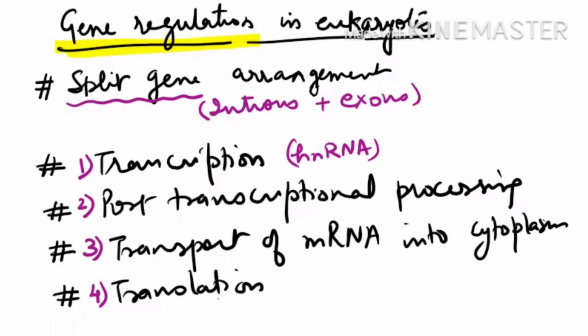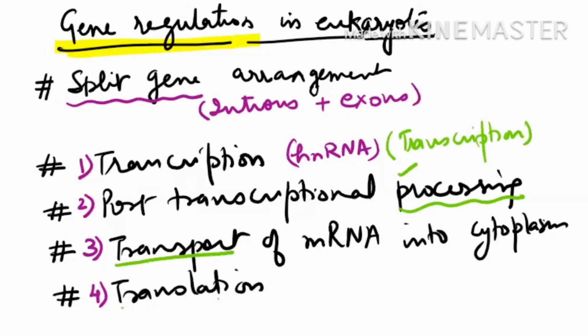So in eukaryotes, for the gene to express, first they have to do transcription. After that, they have to do processing. Then it has to be transported into the cytoplasm, and only then translation. So if we have to regulate our gene, we can do it at the transcriptional level, where we can prevent transcription. We can prevent it at the processing level, which is our second level. Then we can prevent it at the transport level. And fourth, we can prevent it at the translation level. So we can regulate gene expression at 4 points: transcriptional level, processing level, transport level, and translation level.